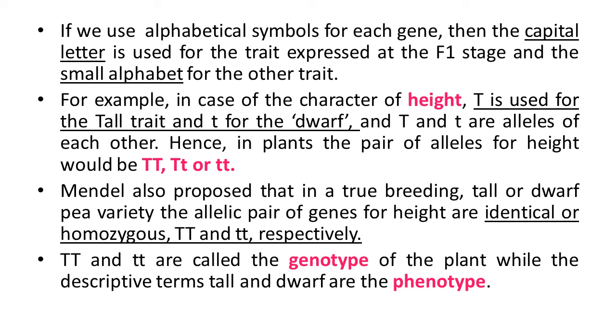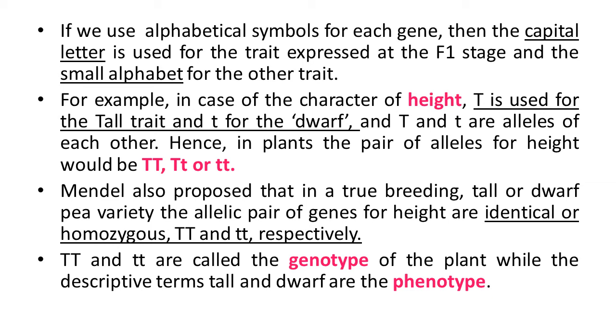Hence in plants the pair of alleles for height would be capital T capital T, capital T small t, or small t small t. Now we can understand the character expression which is expressed during the generation, that is the dominant character, and which is not expressed, that is the recessive character or recessive expression.